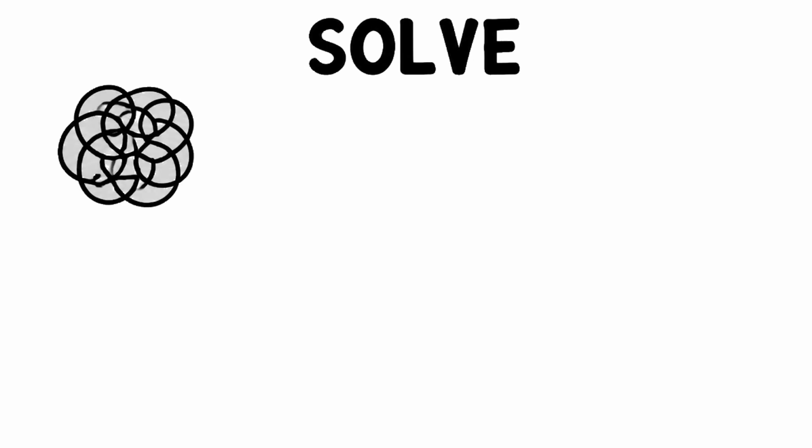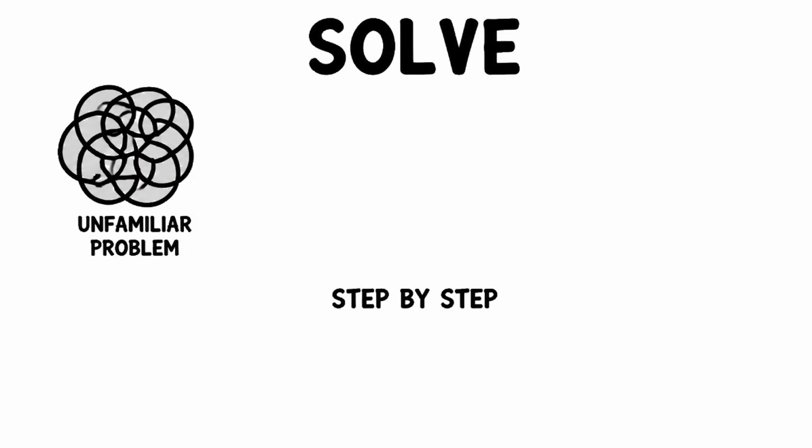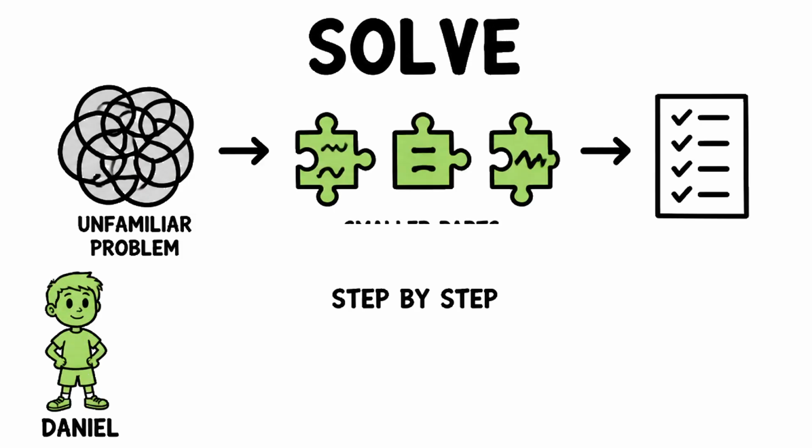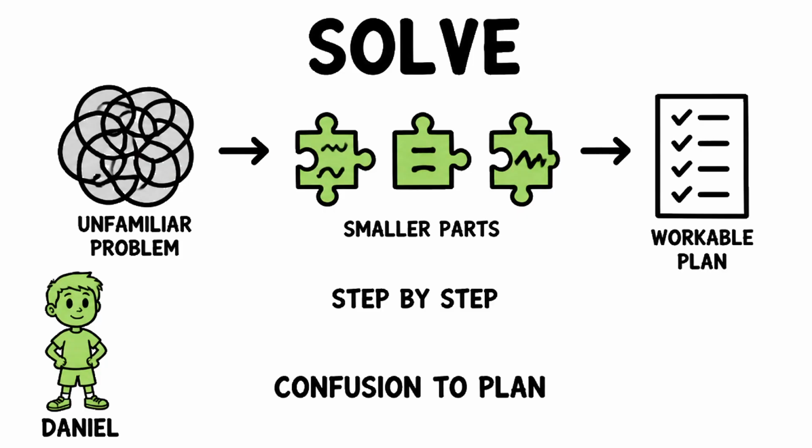The fourth ability is problem solving. The learner works through an unfamiliar problem step by step. Daniel breaks the task into smaller parts and finds a route through. Problem solving turns confusion into a workable plan.